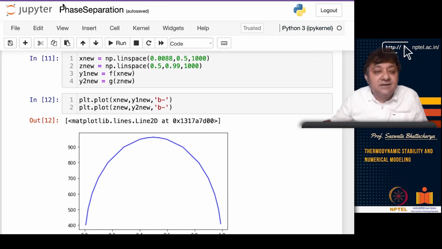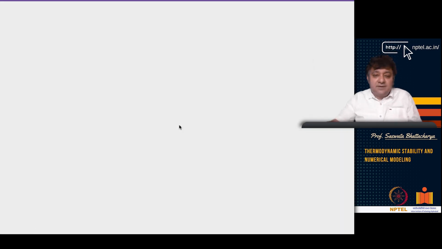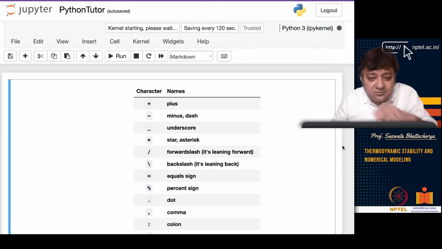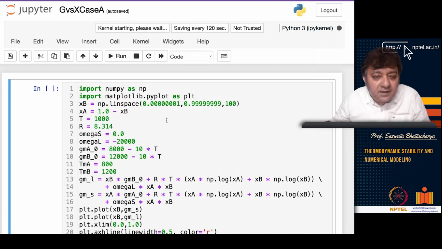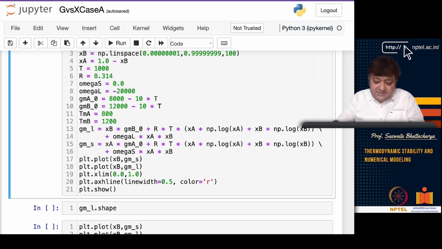So I'll give another example, and that is the G versus X curve. I'll just show that, and I'll share these codes. Sorry, so this is the G versus X curve. Now I'll give you the problem. The problem that I have is here.